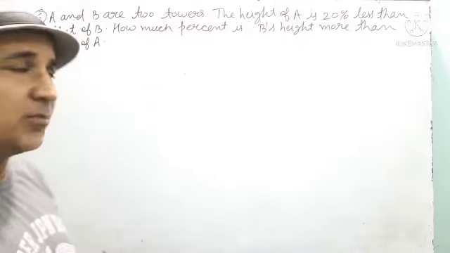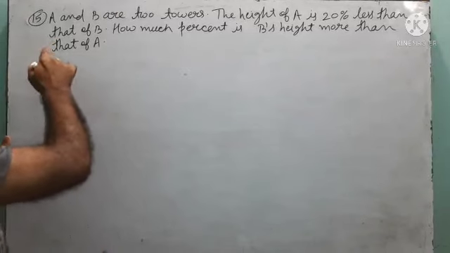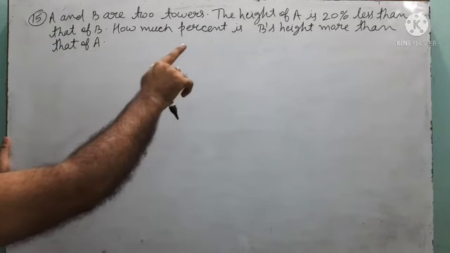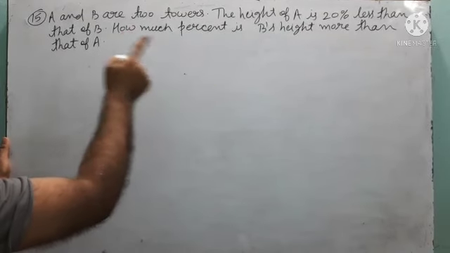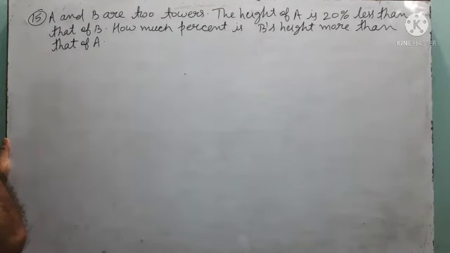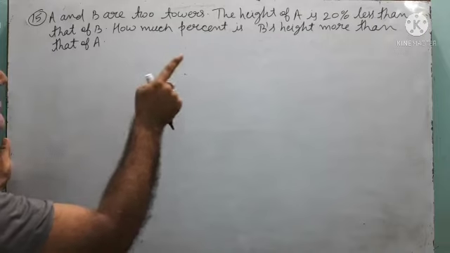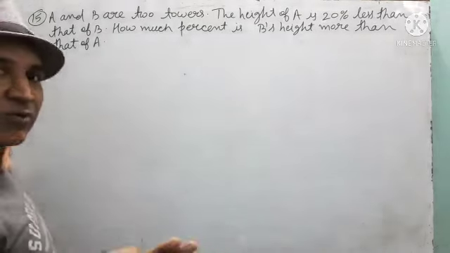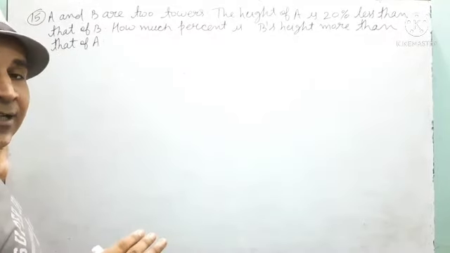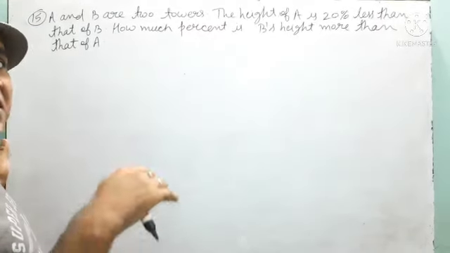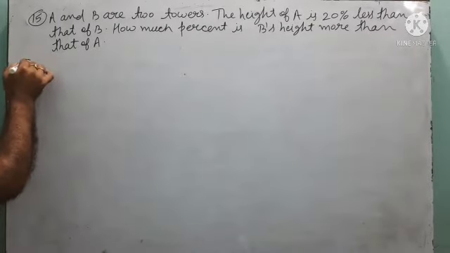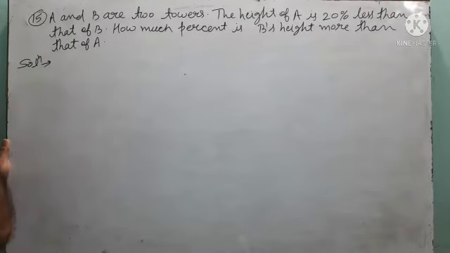Children, now see the question number 15. A and B are two towers. The height of A is 20% less than that of B. How much percent is B's height more than that of A? Height of A is 20% less than B. Then how much percent B is more than from A? That you have to find. So see how to solve this question.